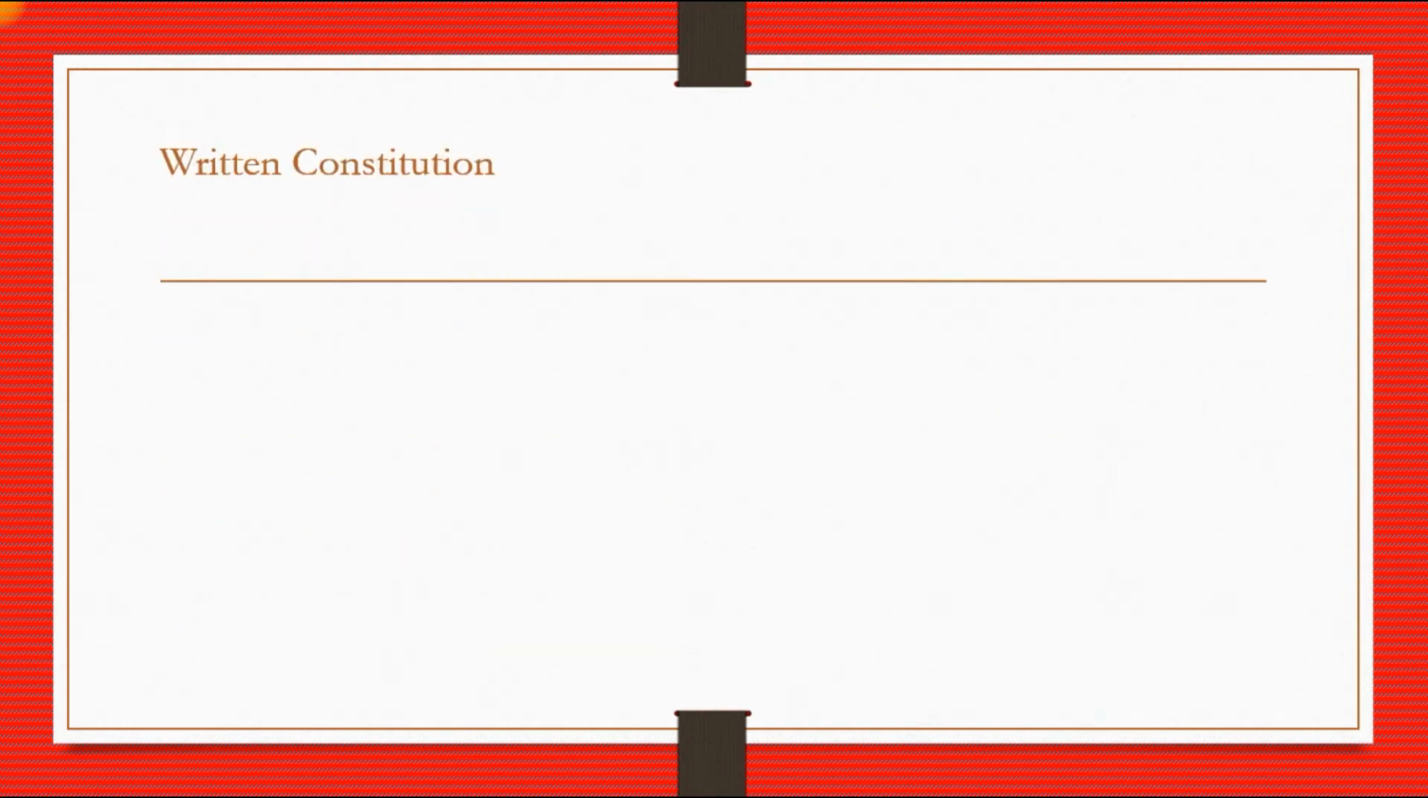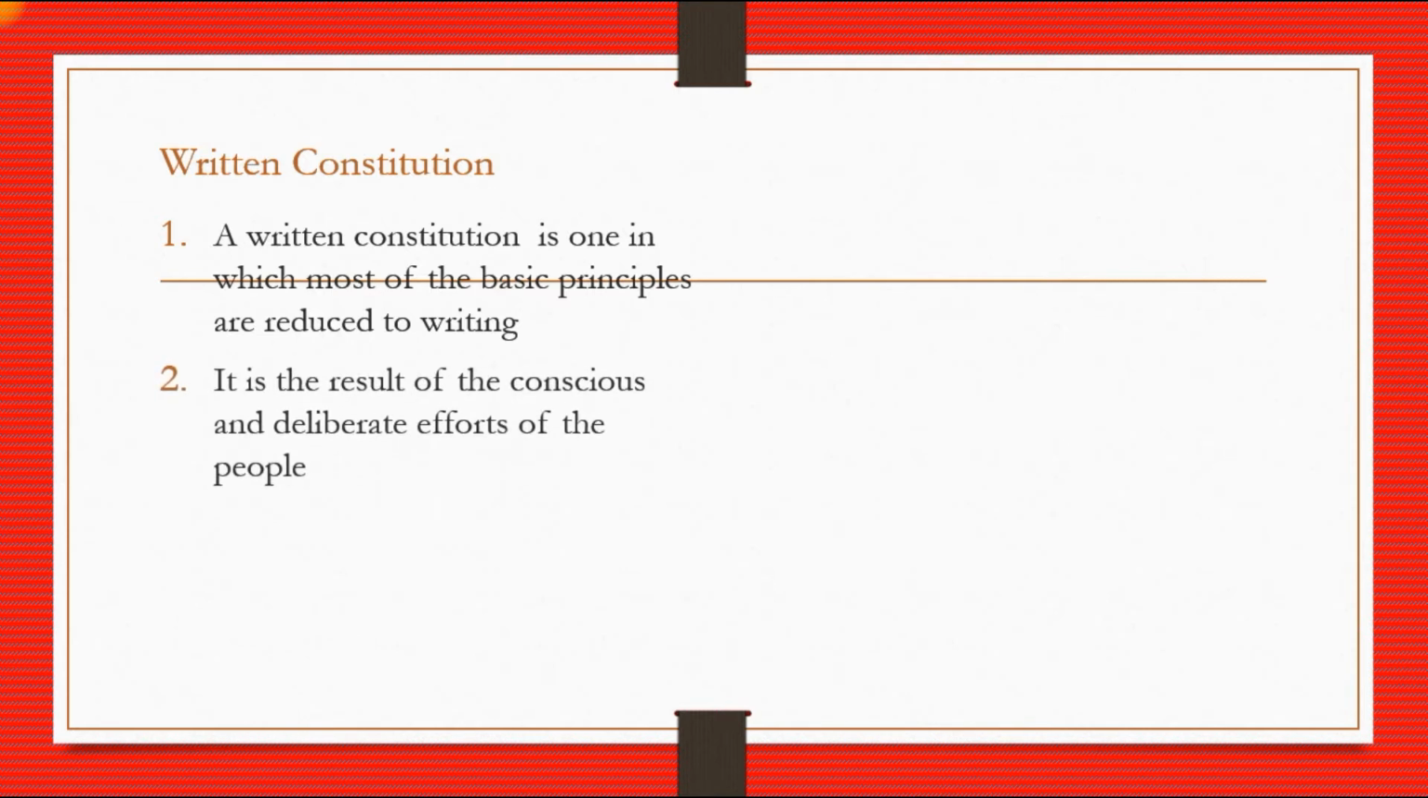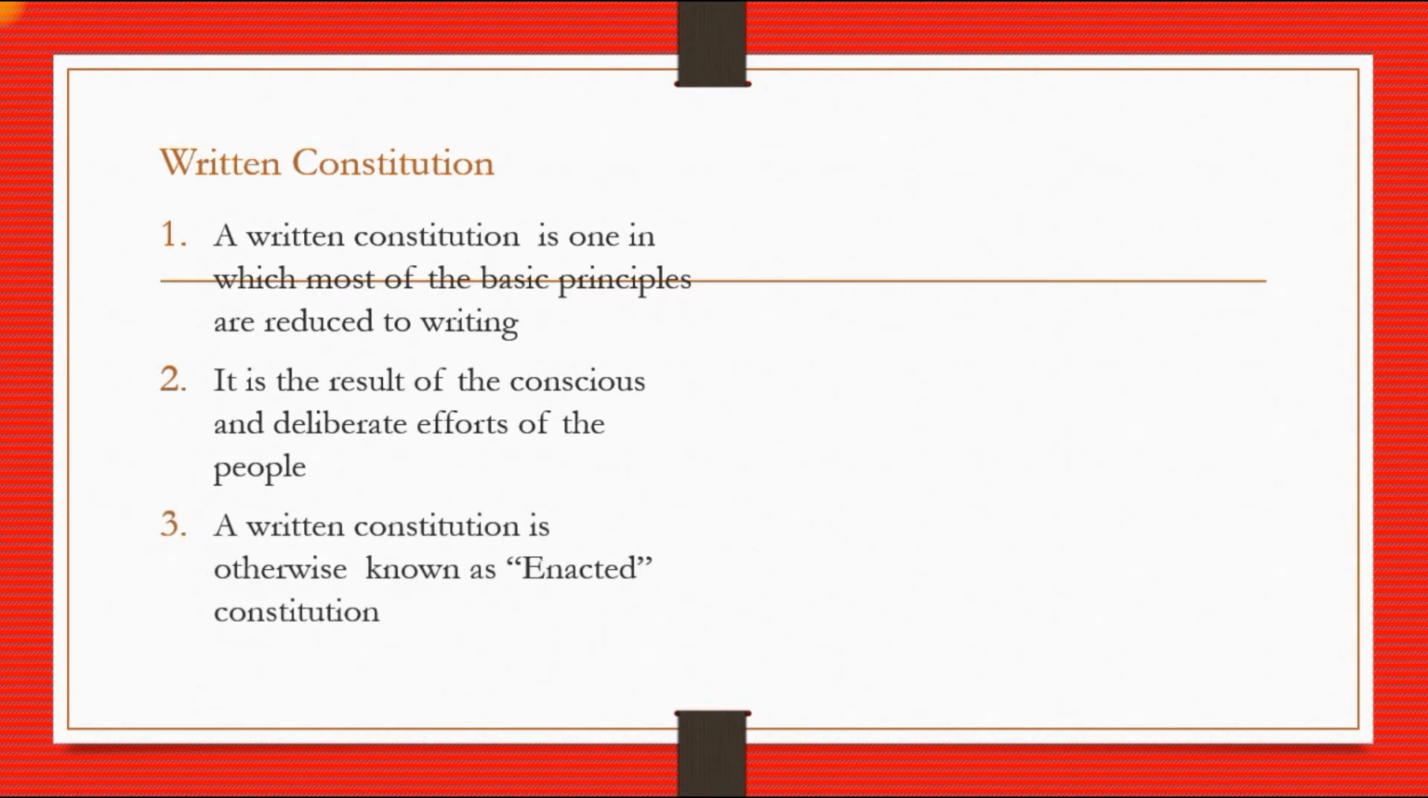Written constitution. We will discuss the peculiarities of the written constitution. A written constitution is one in which most of the basic principles are reduced to writing. It is the result of the conscious and deliberate thought of the people. A written constitution is otherwise known as an enacted constitution.